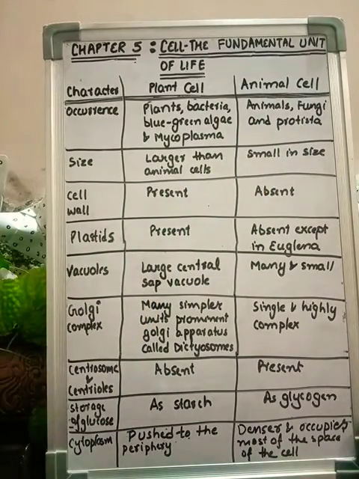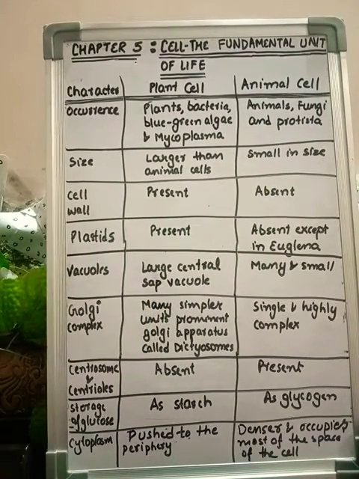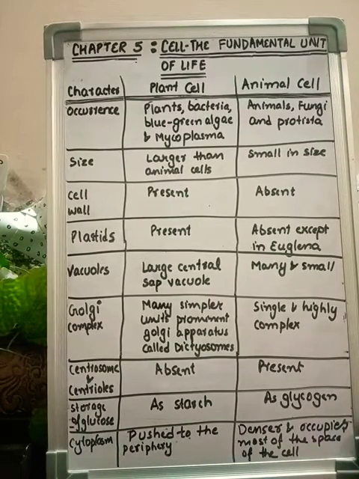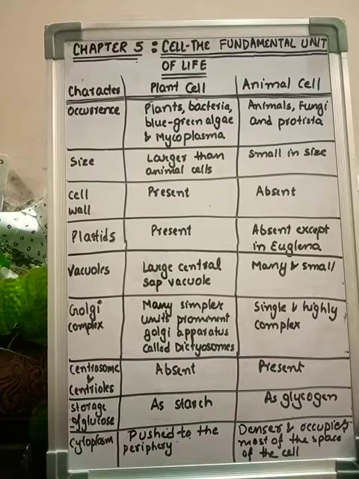Protista is actually one of the kingdoms. In the chapter Diversity in Living Organisms, you will learn about various kingdoms. The first kingdom of the organisms is protista, and in this kingdom we have some kinds of bacteria under the kingdom protista.